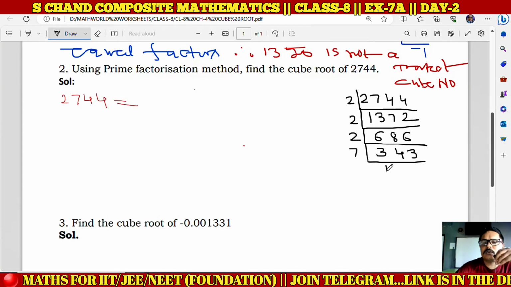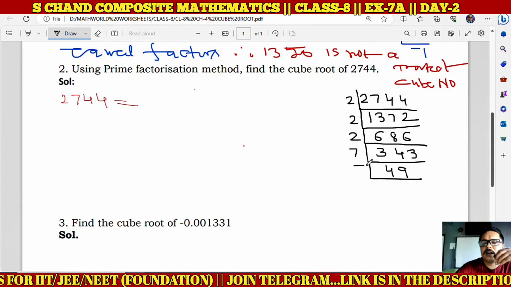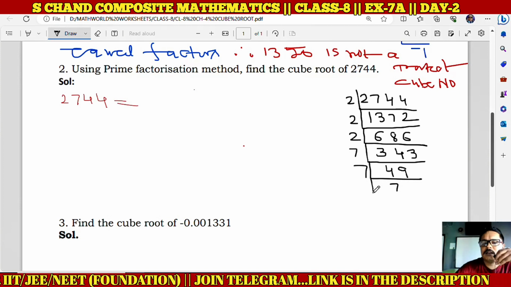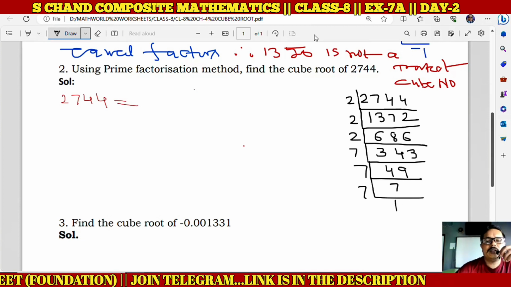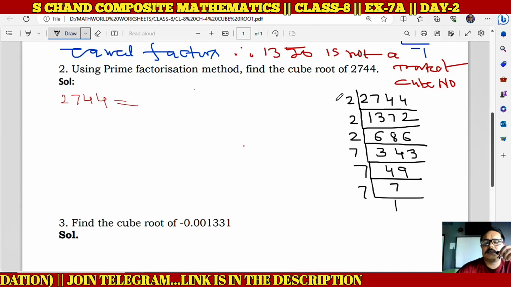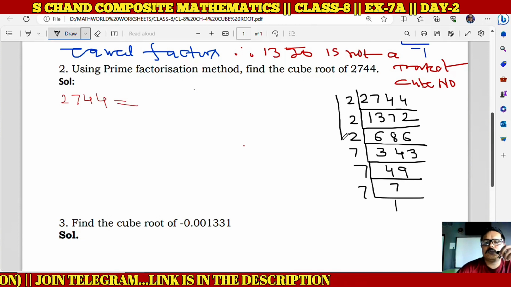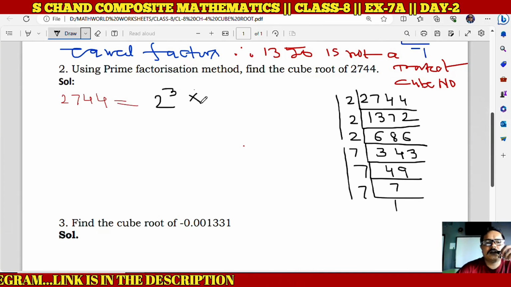74 by 7 is 28, and 7 9 is 63. Again the number will be divided by 7 and again by 7. So children, here we have got the prime factorization of this number, and we can see here 2 is forming one triplet and 7 is forming another triplet. So we can write here 2 cube multiplied by 7 cube.